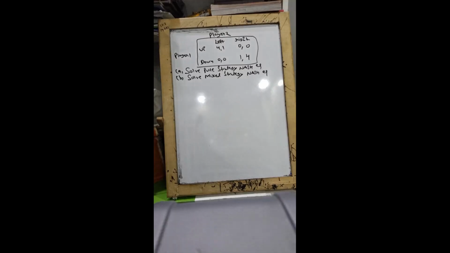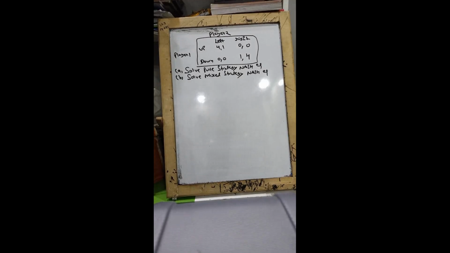So guys, we have a payoff matrix now. Player 1 has two strategies, up and down, and player 2 also has two strategies, left and right. And we have some values too. In this question, we are here to solve a pure strategy Nash equilibrium and then a mixed strategy Nash equilibrium. So first, I'm going to start with the pure strategy.